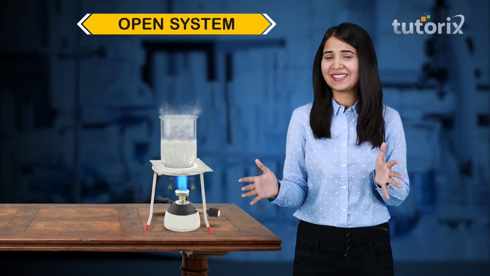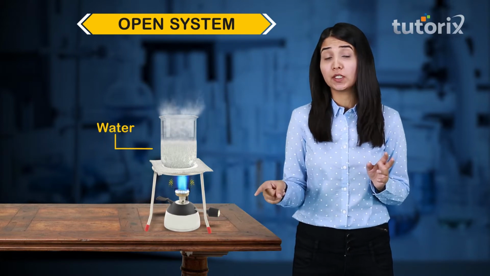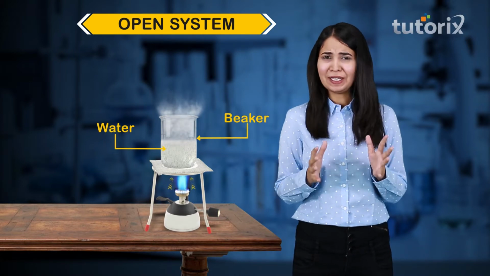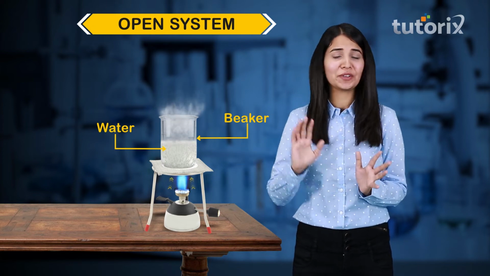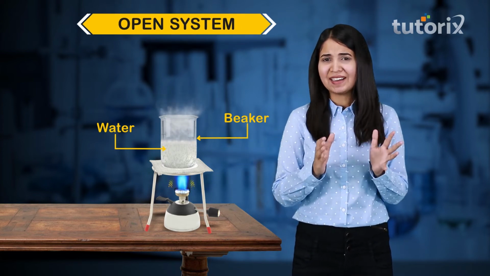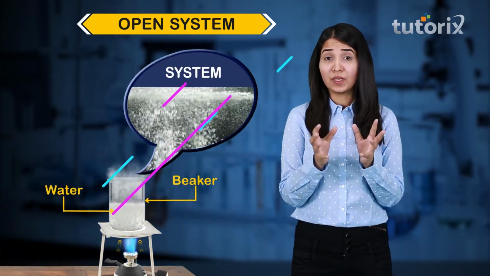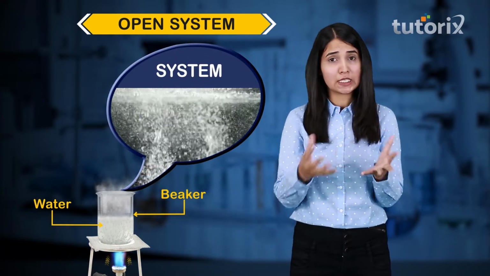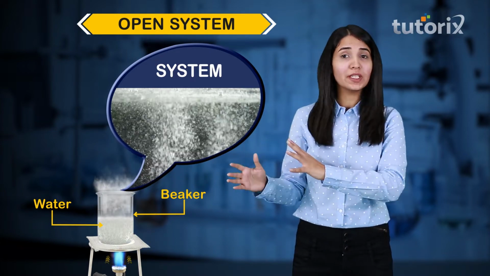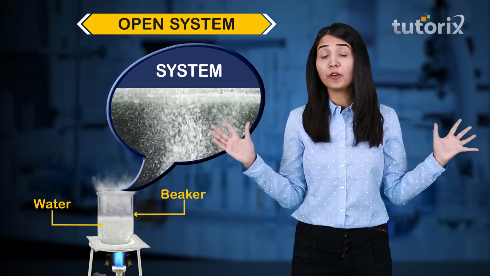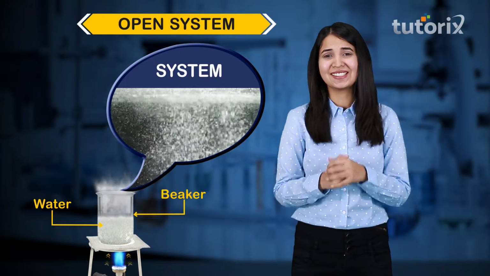As you can see, we are trying to heat water in a beaker. That means that beaker is open. As I said, we are talking about the open system. And if I say that water is the compound that we are studying, what does that mean? That means that water is the system. And apart from that, everything else is the surroundings.